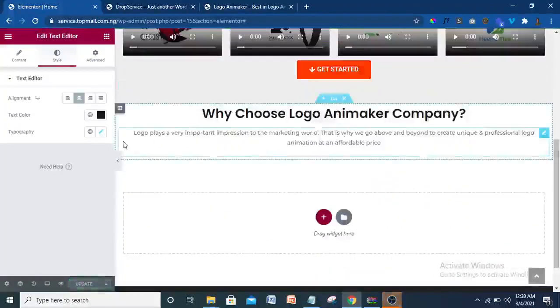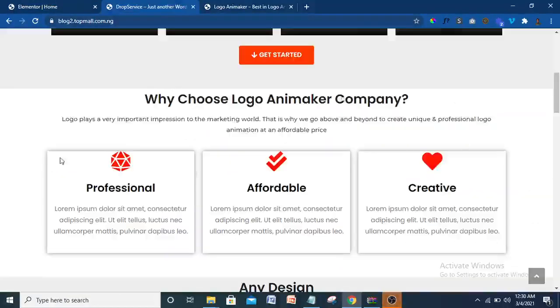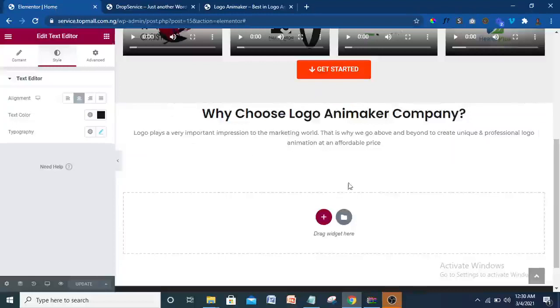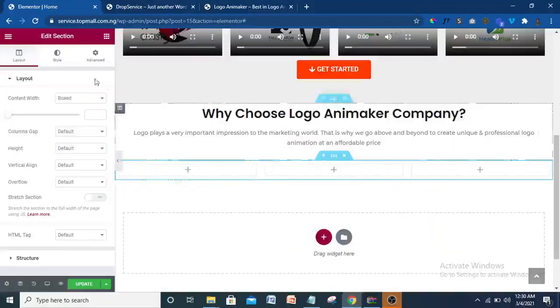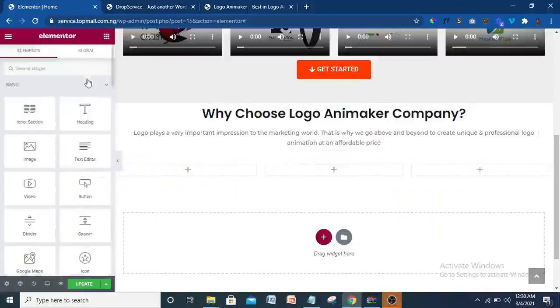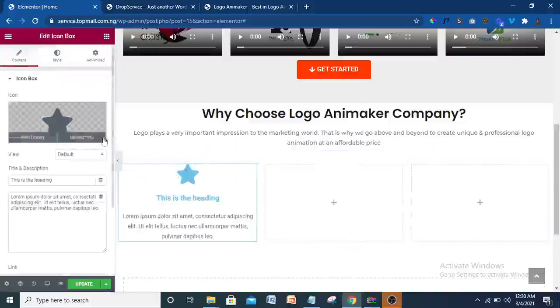That's been done now. Then I'm just going to come back here. Okay, yeah, this. And now, as you can see, we have a box here. We have icon, text, and some text here. So I'm going to do this very fast. I'm going to come back to my dashboard here. Click on this plus. So I need three. I need three columns. 1, 2, 3. As you can see, 1, 2, 3. So I'll come to my element here. I'm just going to search for icon. So that's an icon. I want to use this icon box. So you just drag it and drop it here. All right, so that's the icon box I'm going to use.